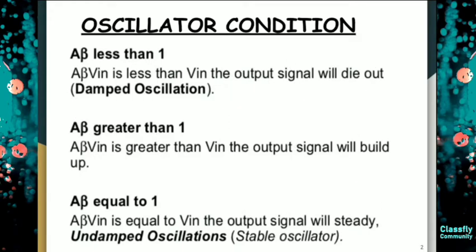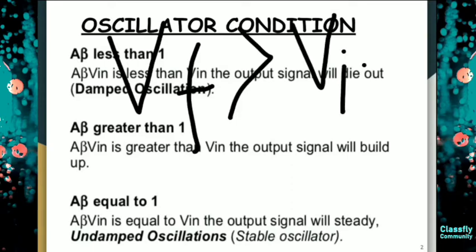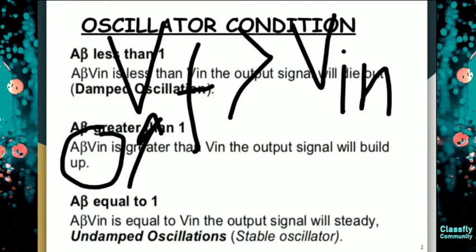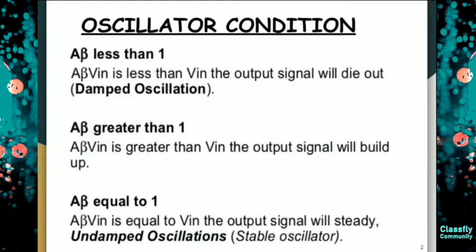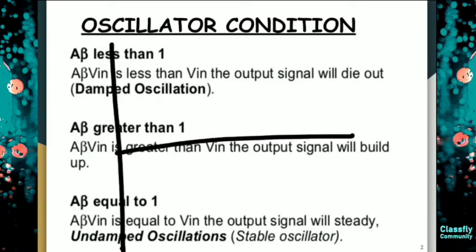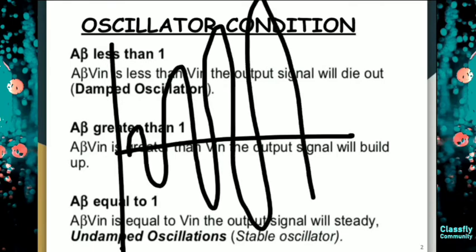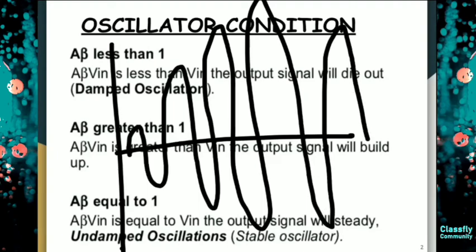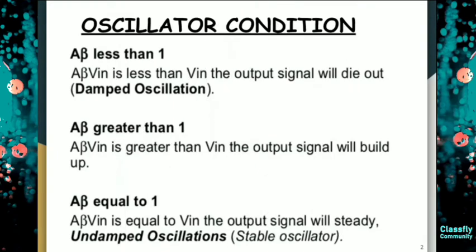That means at this point of time my VF is greater than V in. So it states that A beta V in, which is my VF, is greater than V in, and the output signal will build up. What does this mean? This means our graph will be gradually increasing, just the opposite of the first one, the damped oscillation.